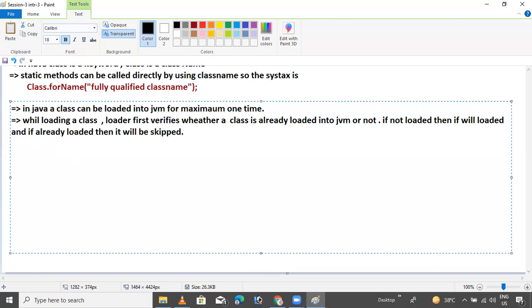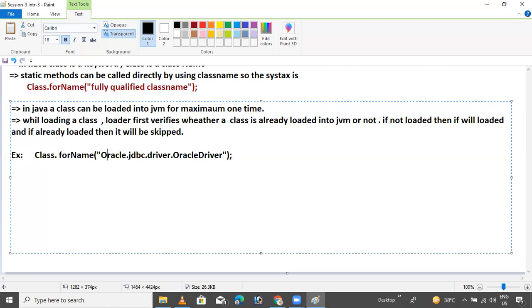Example. I am giving all of this, don't worry. Class.forName, like, what is the Oracle class name? oracle.jdbc.driver.OracleDriver.